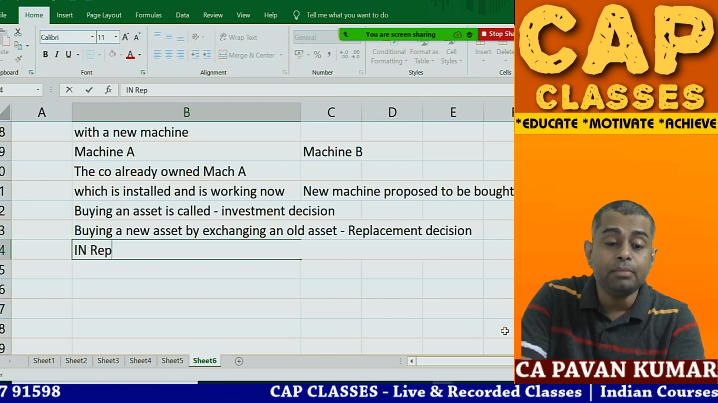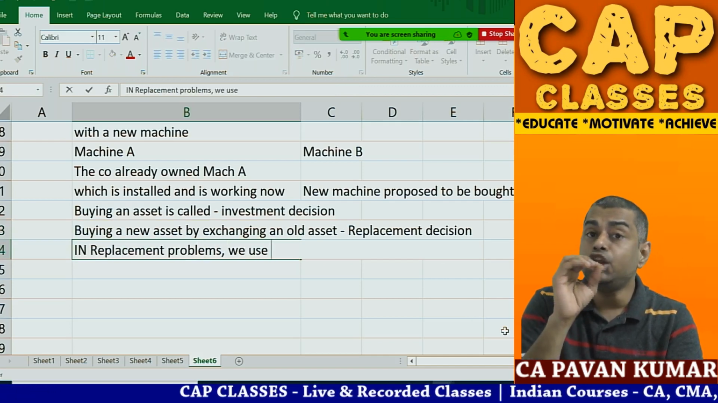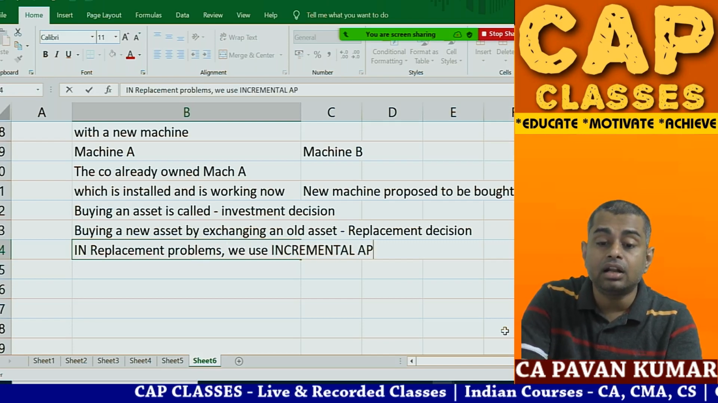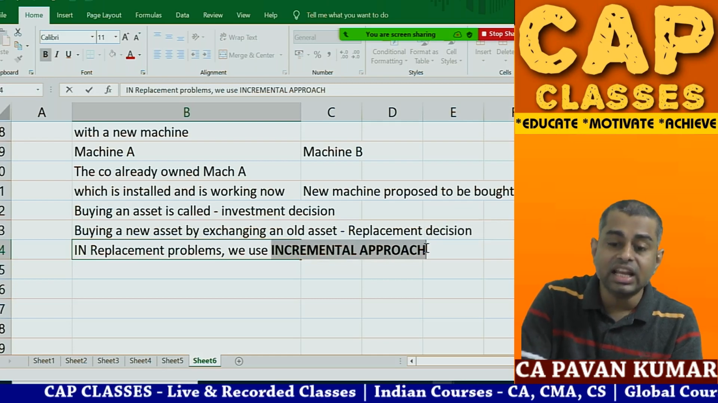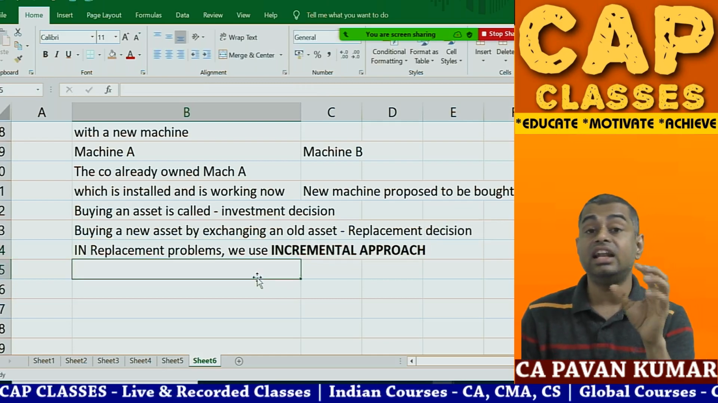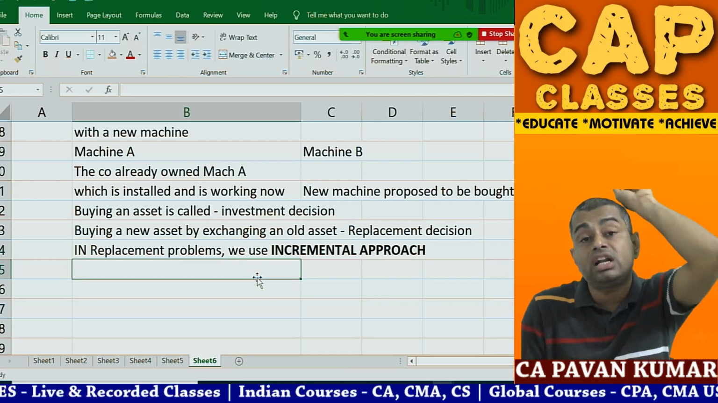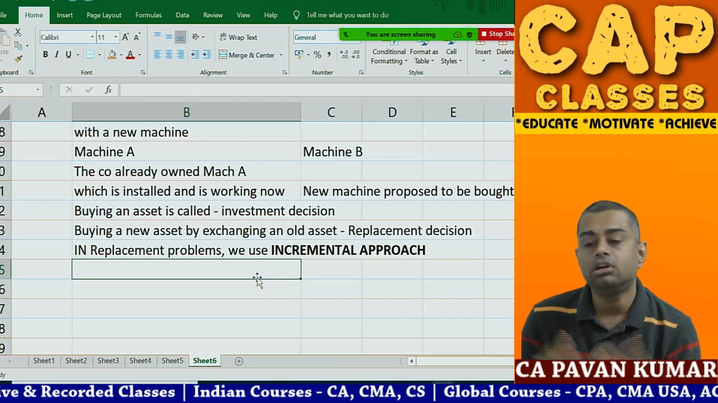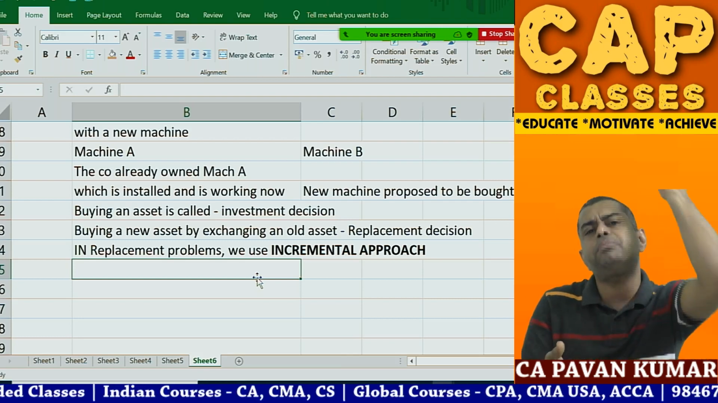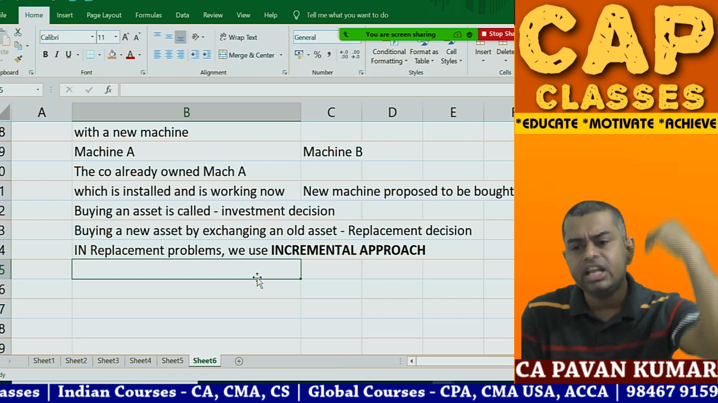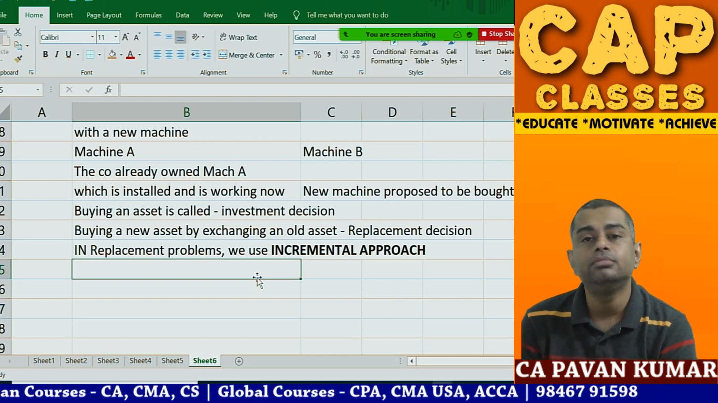So in replacement problems we use a new approach called the incremental approach. Now what is the incremental approach? I cannot calculate the NPV of the old Maruti 800 because it was bought 7 years back. How can I calculate today the NPV of a car or a machine which was already purchased 7 years, 20 years, 25 years, 4 years back? How can I calculate its NPV?